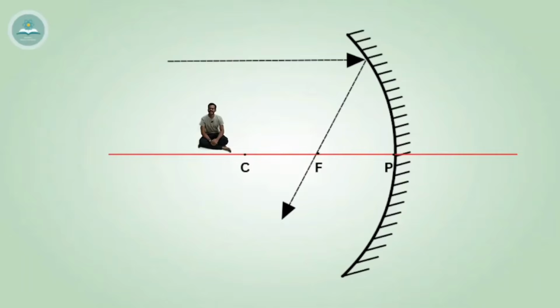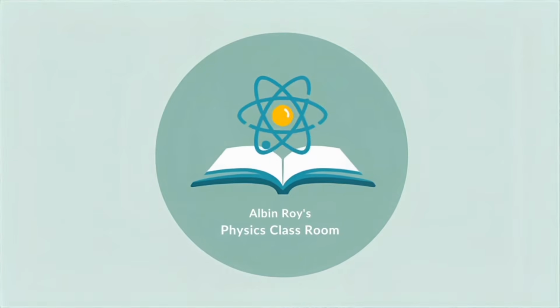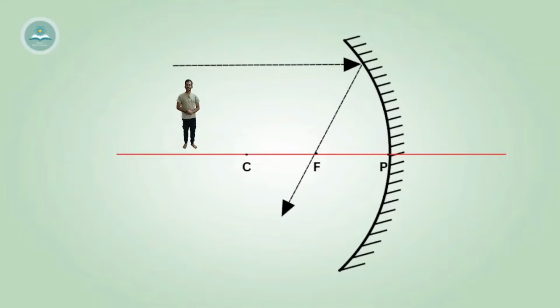Hello all. In today's class, we are going to see the various rules followed by these rays of light while coming and hitting spherical mirrors. First of all, let's take the case of concave mirror. As you can see, now I am standing on the principal axis of this concave mirror.